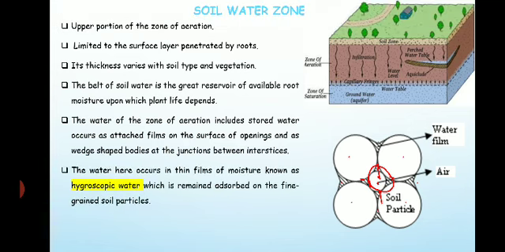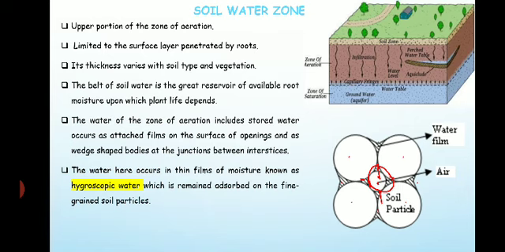The water which occurs as a thin film of moisture is known as hygroscopic water, which remains adsorbed on the fine-grained soil particles.